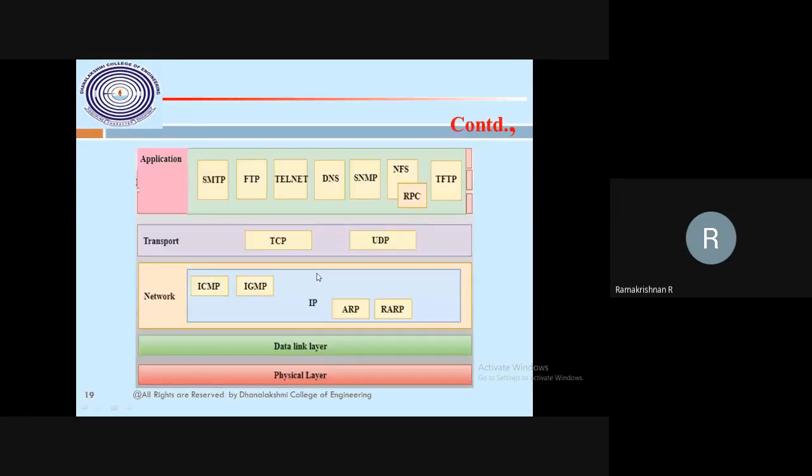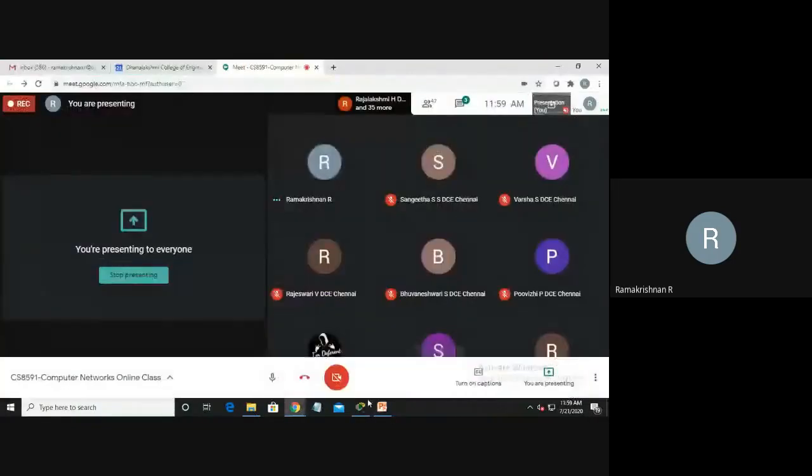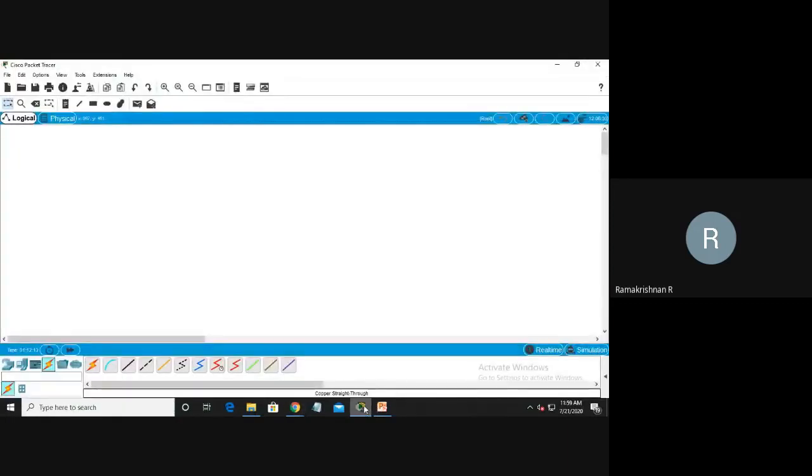Before that, I want to go through the Packet Tracer. I think you are able to see my Packet Tracer screen. I just want to show how we are connecting to the web server. I don't know how well you understood the web server, web client and so on. For your understanding, imagine you are sitting in your home, so I need one computer. I want a web server, that means where dc.edu.in is running. My application, the DC website, is running on this machine.